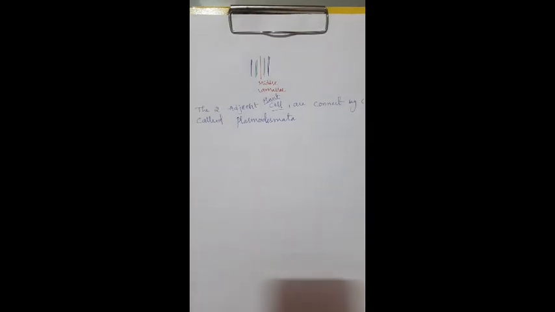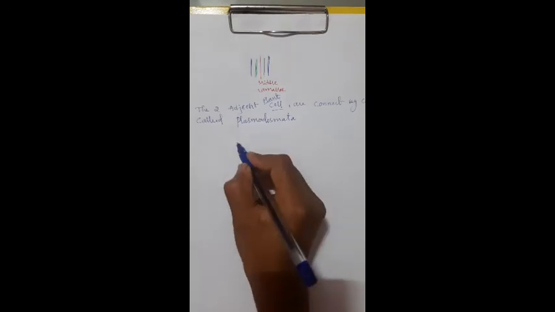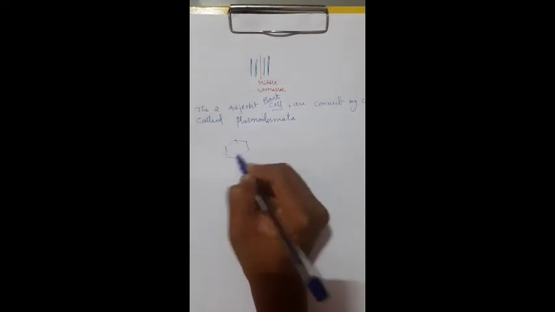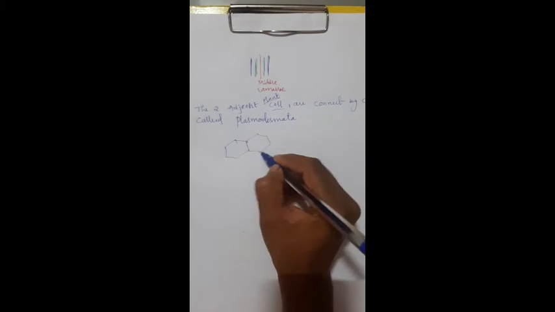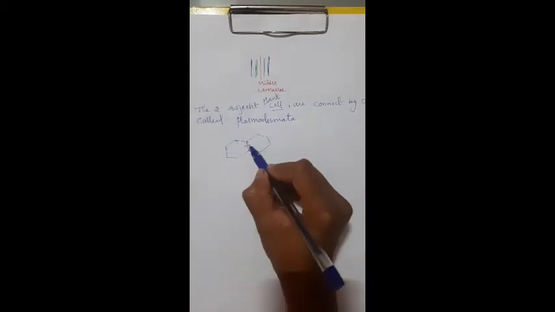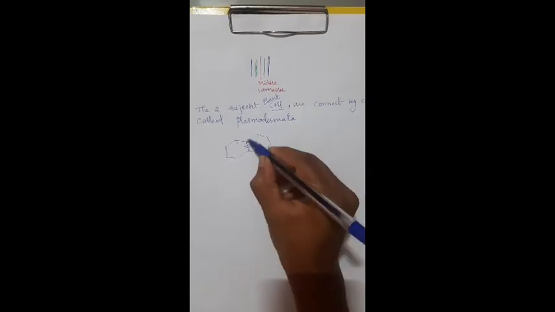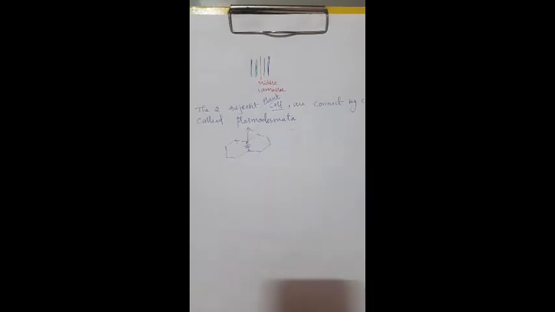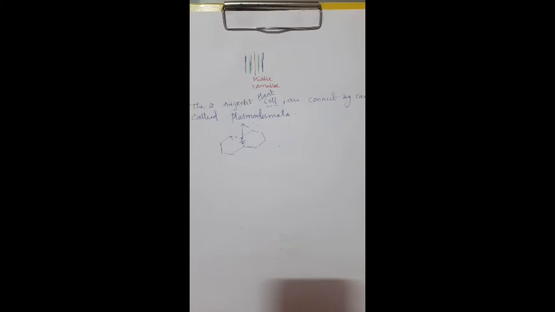What I am trying to say here: consider this is one plant cell and this is another plant cell. These plant cells are connected with each other with the help of plasmodesmata. This plasmodesmata is present in the cell wall. Remember, plasmodesmata is a connection which we can see in plant cells only. Now we can discuss the function of the cell wall.